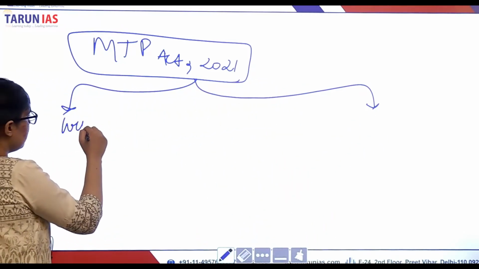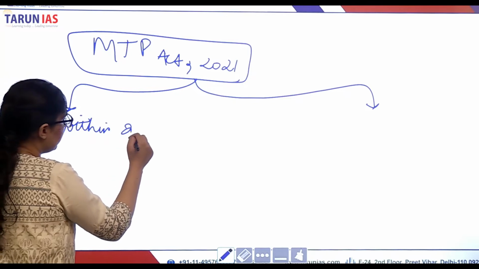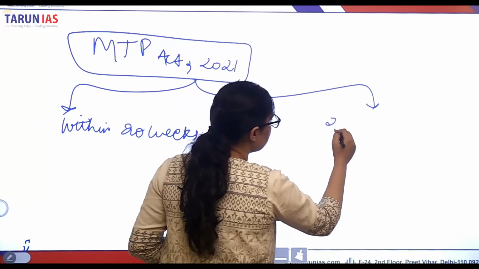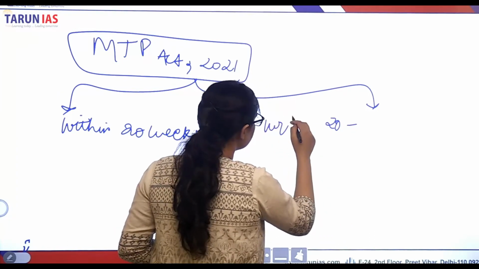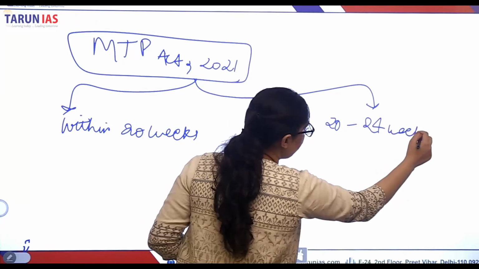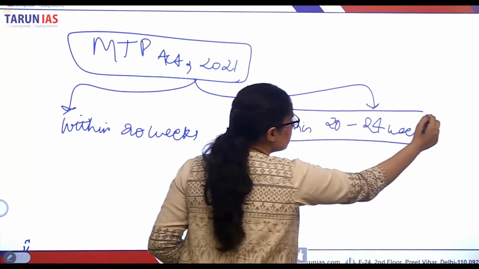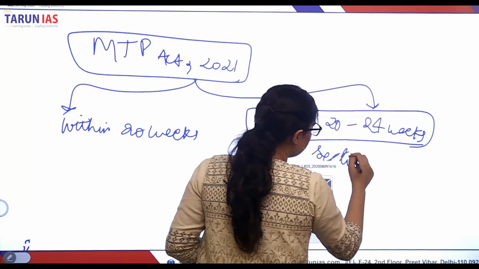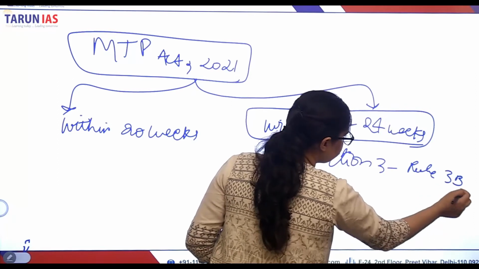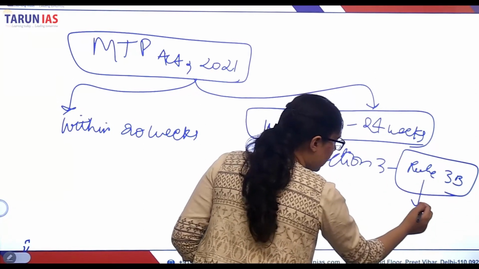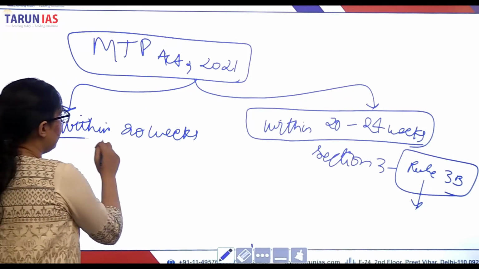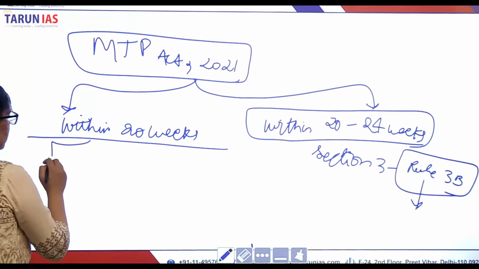Phase 1 is within 20 weeks, and phase 2 is within 22 to 24 weeks. Okay, this we discussed. This comes under Section 3. Rule 3B, we will also discuss how further Rule 3B has been interpreted by law.